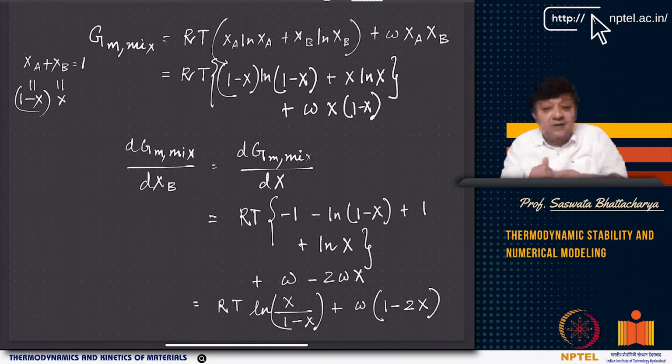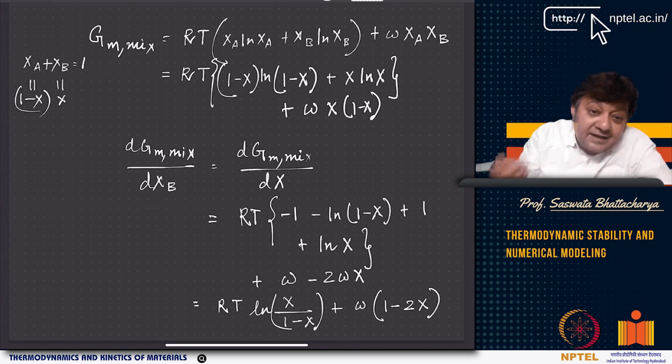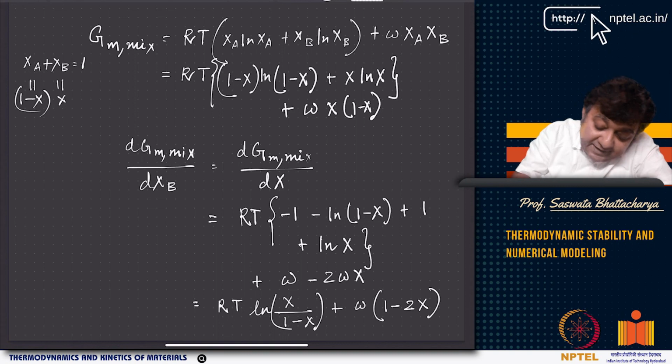Let us look at that in the context of this solution model, right? We have already looked at something called phase separation. We looked at the regular solution model where we saw phase separation, where A atoms favor A atoms and the B atoms favor B. So if I want to write the excess energy due to mixing, it has a delta S mix contribution, and there is a T delta S mix.